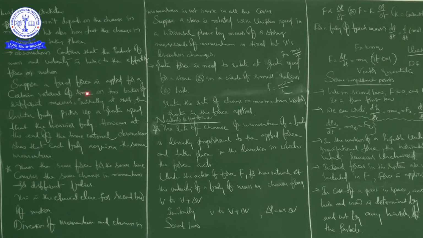Even though you apply the same amount of force on both bodies, the lighter body acquires greater speed, but the heavier body acquires less speed. So he is saying the lighter body picks up a greater speed than the heavier body.